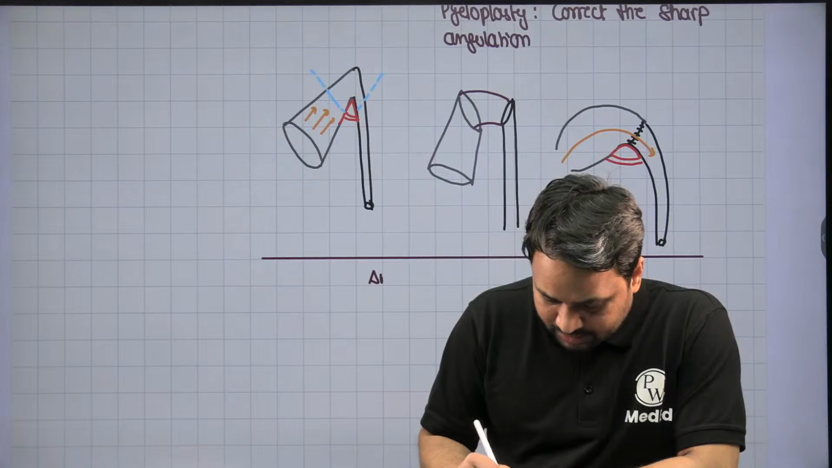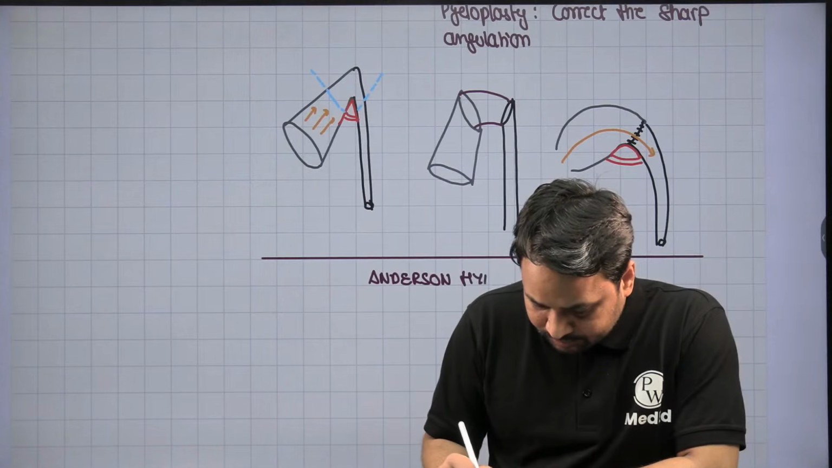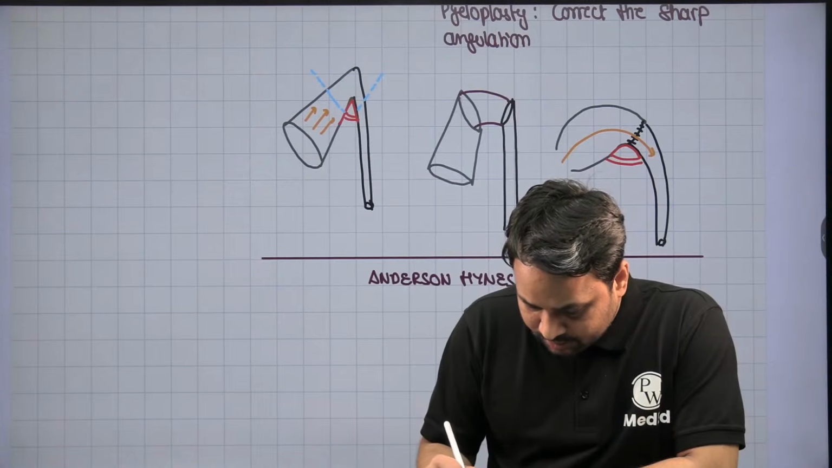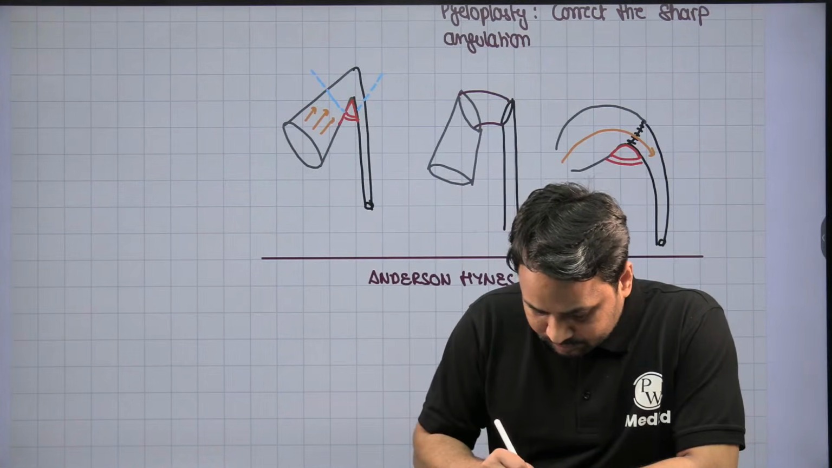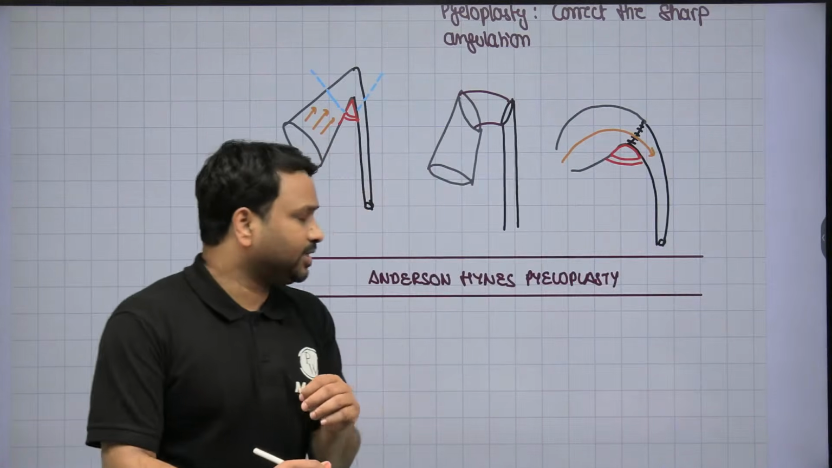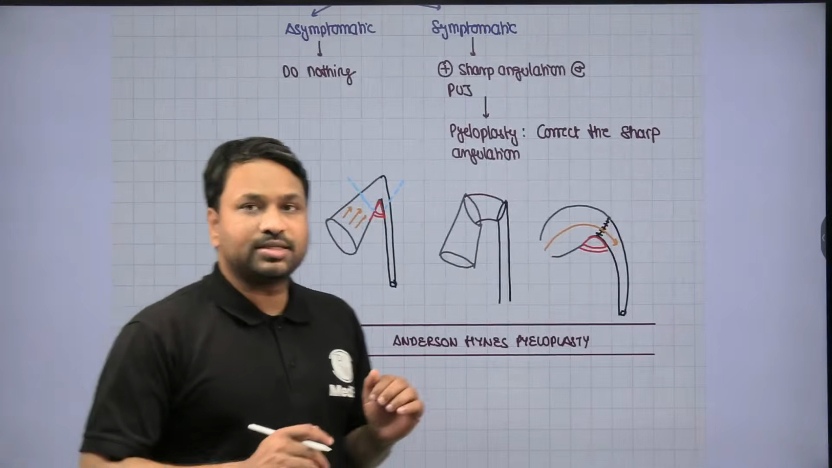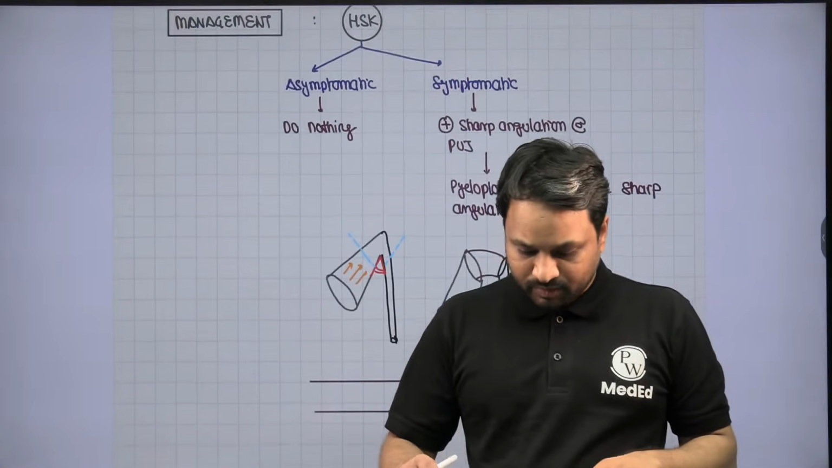Also called the Anderson-Hynes Pyeloplasty, right? So this is how you manage your patients of horseshoe kidney. Clear?